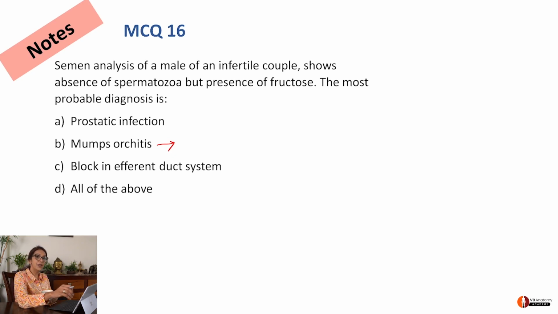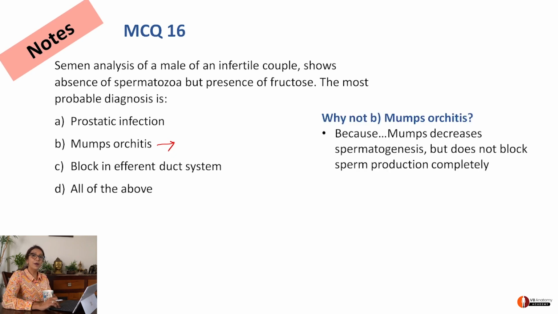If the efferent duct system is blocked, the sperms cannot reach the vas deferens. According to me, it has to be C. Why not mumps or otitis? Because mumps decreases spermatogenesis but does not bring the count to zero. Yes, it is C.